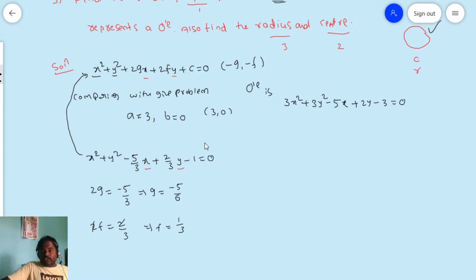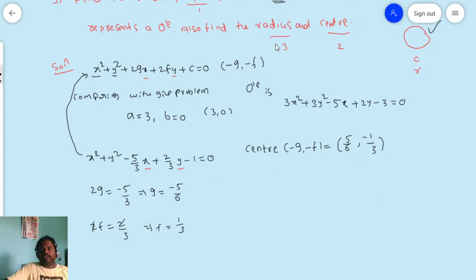I know the g value and f value. Therefore, I can get the center. What is the center here? Minus g comma minus f. That is equal to minus of minus 5 by 6 comma minus of 1 by 3. So you will get 5 by 6 comma negative 1 by 3. This is the center.